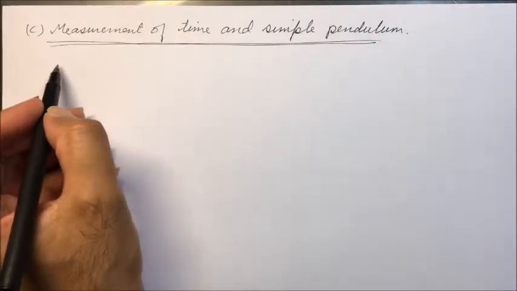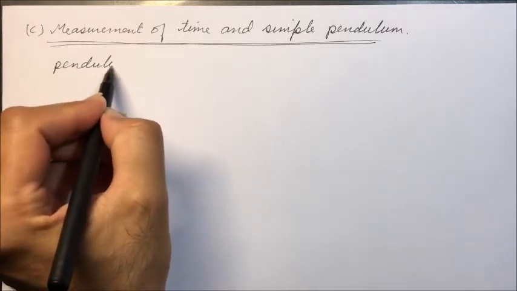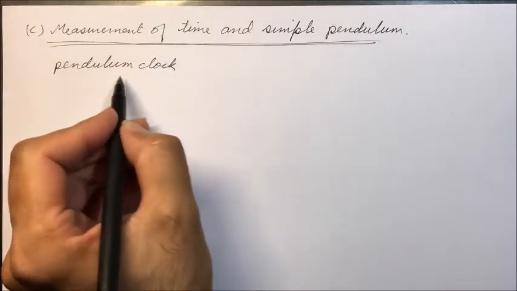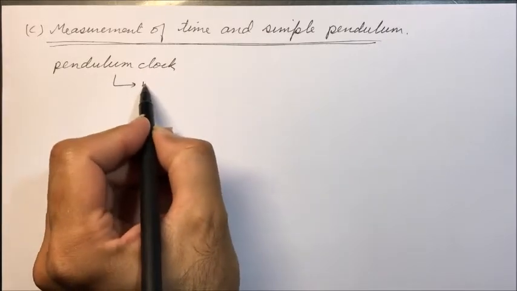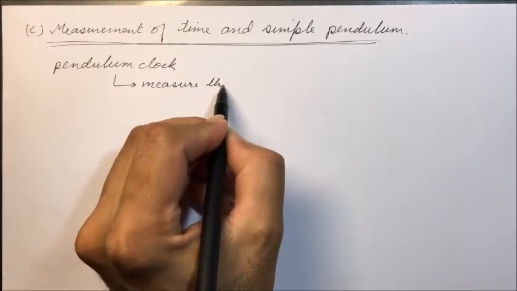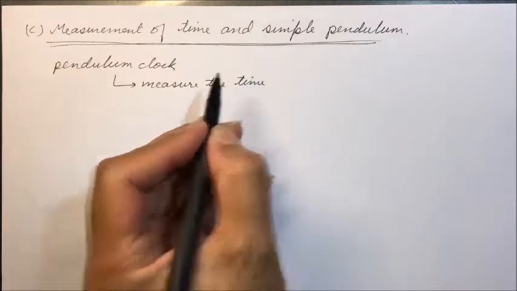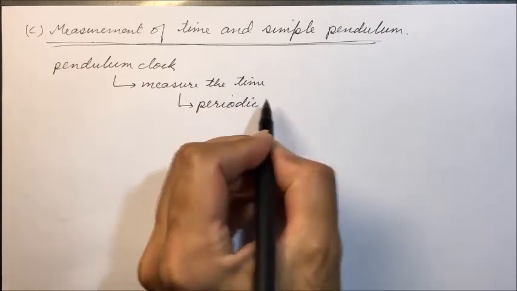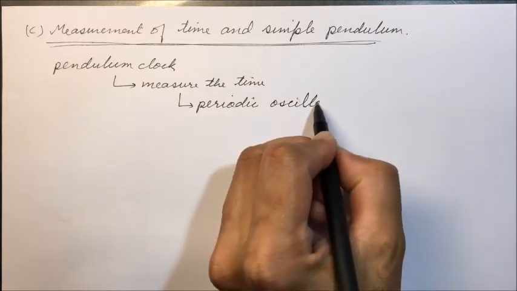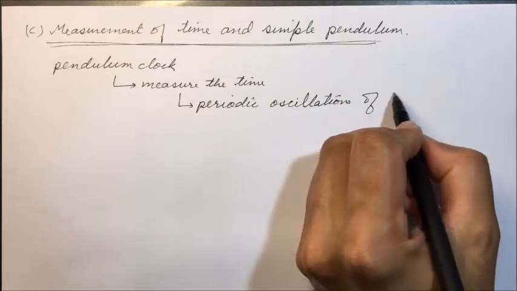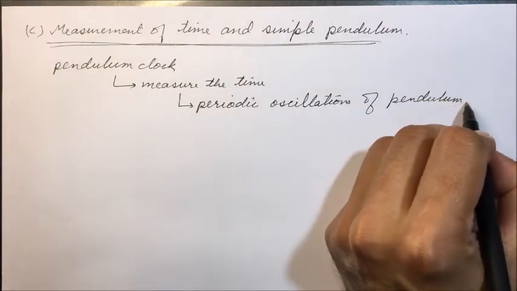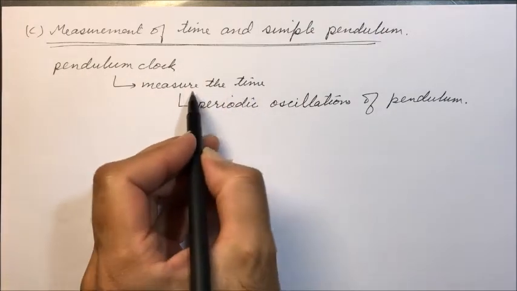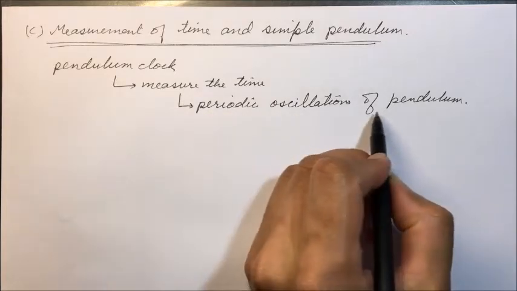As we have seen, pendulum clock in offices or at homes, and this pendulum clock is used to measure the time, and this measurement of time is based on the periodic oscillations of pendulum.